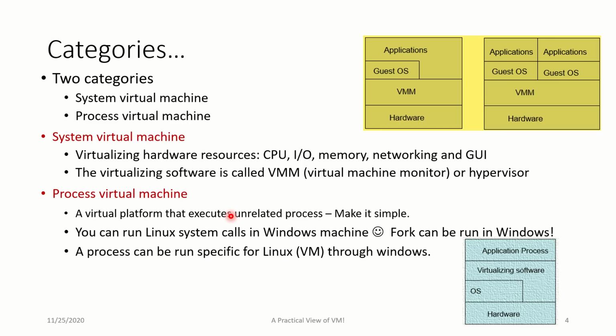I have Windows operating system as the base. VM is installed as an application right there, and over that I have installed Ubuntu. So what are we doing? We are running a system call specific for Ubuntu on a Windows platform indirectly. So that's exactly what we mean as unrelated process being executed in the same machine using VM.